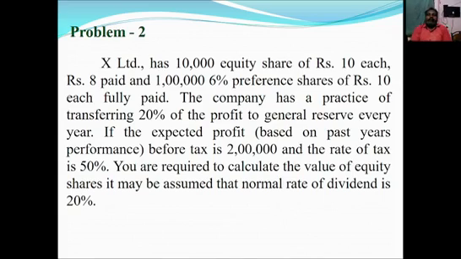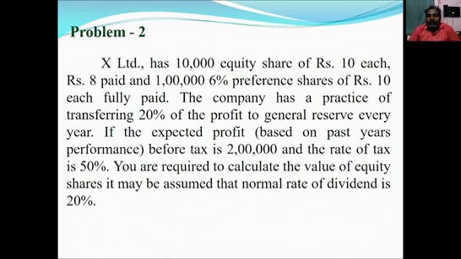Problem number 2. X Limited has 10,000 equity shares of rupees 100 each, rupees 8 paid, and 1 lakh 6% preference shares of rupees 10 each fully paid. The company has a practice of transferring 20% of the profit to general reserve every year. If the expected profit based on past years' performance before tax is rupees 2 lakhs and the rate of tax is 50%, you are required to calculate the value of equity shares.